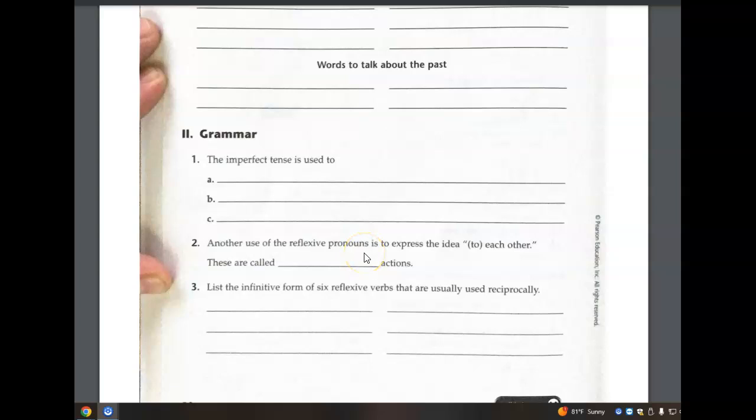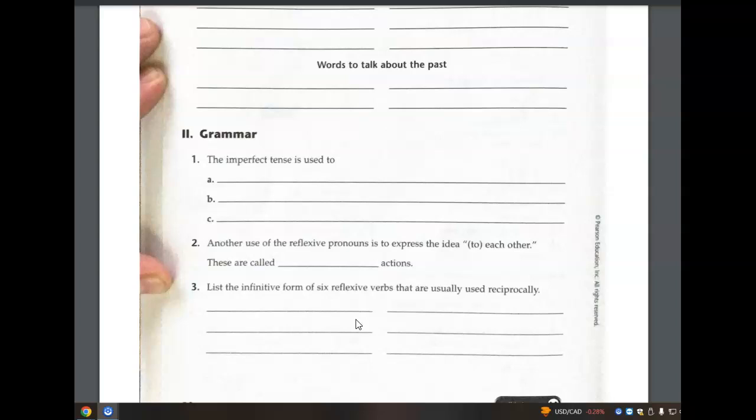Reflexive pronouns is the idea that an action is done to or for oneself. These are called reflexive actions. Reflexive pronouns used with reflexive verbs are me, te, se, nos, and se. Reflexive verbs would include, well, we looked at a lot of them in the previous activity. Llevarse, quedarse, divertirse, reírse. You could even talk about the verbs that you learned in Spanish 1, or 2 rather. Despertarse, levantarse, ducharse, cepillarse los dientes, etc.